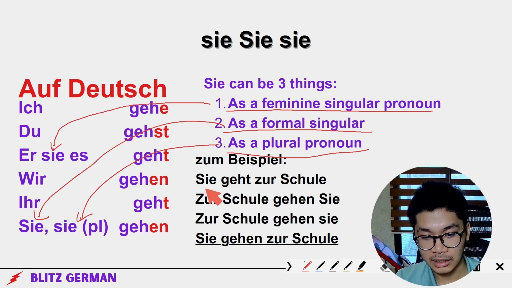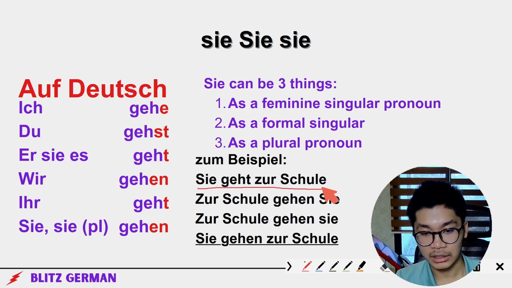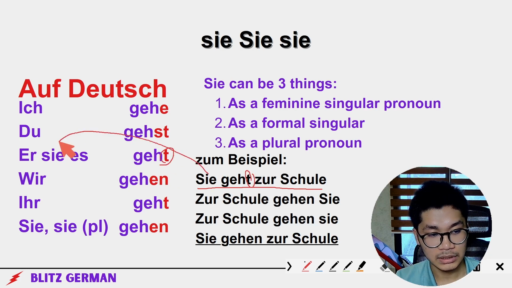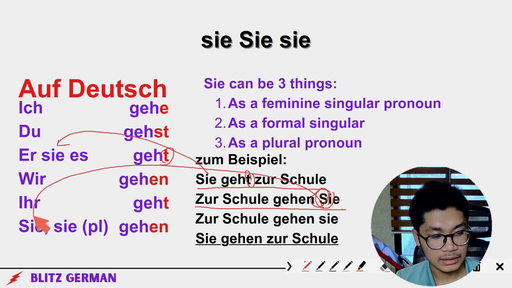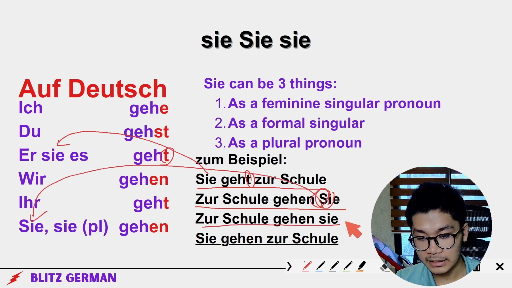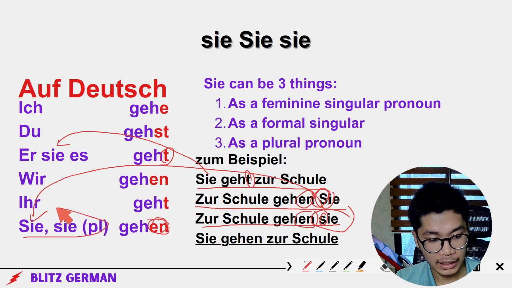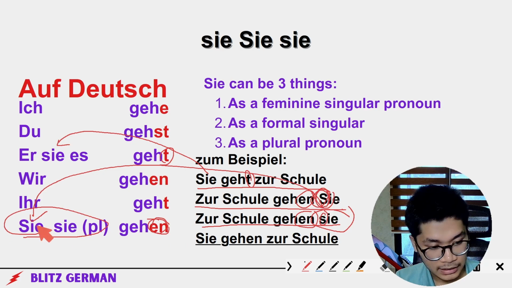So let's say this example here. Sie geht zur Schule. Which one is this? Endung t. This means that one. Zur Schule gehen Sie. Look at this. Capitalized Sie. Zur Schule gehen Sie. And then it's small sie. This one could be either of these, but then this one is capitalized, means it's this one.